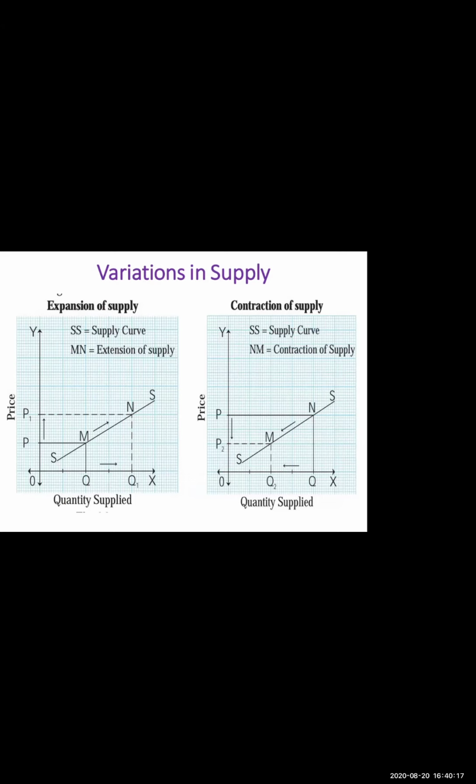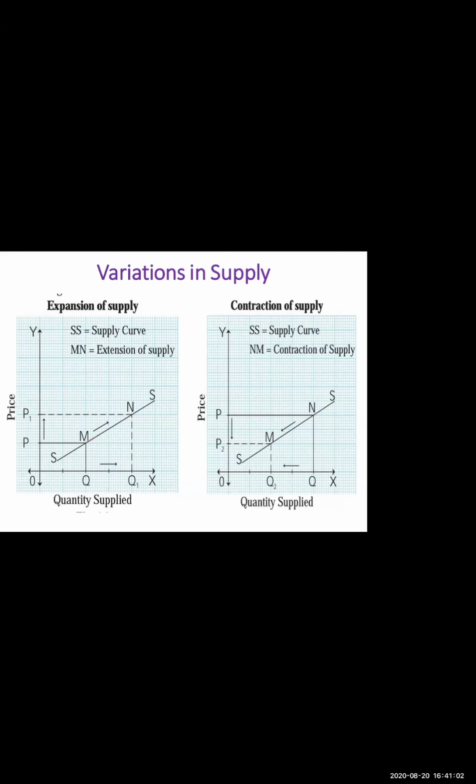On x-axis we measure quantity supplied, on y-axis we measure price. Quantity supplied rises from OQ to OQ1, with the rise in price from OP to OP1, resulting in upward movement from M to N along the same supply curve SS. This shows expansion. Expansion मतलब क्या? Price बढ़ा, quantity बढ़ा. Okay.